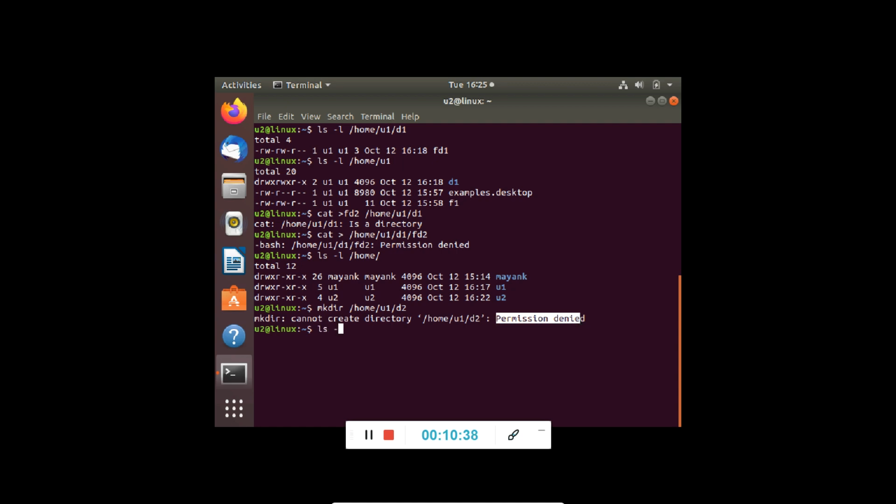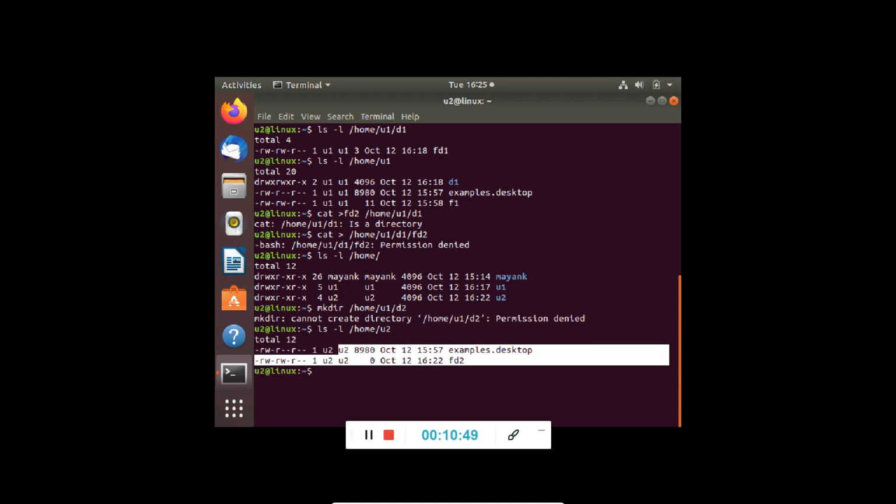But if I wish to list the contents of U1, I can list the contents, because it is giving the permission for read. So this is how the permission plays an important role for a file and for a directory. In coming videos, we will see how we can change these permissions. Thank you.